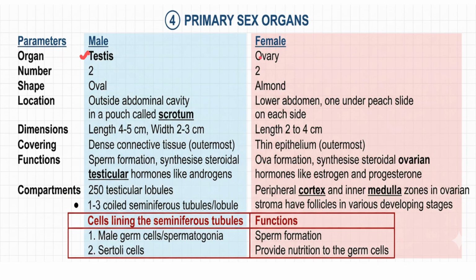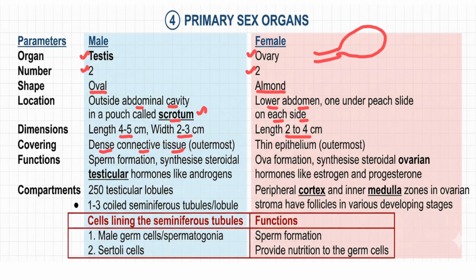Yes. So now we have seen the organ. In case of male it is testis, in case of female it is ovary. So this is a paired structure, and this is also a paired structure. Testis is oval shaped, whereas the female ovary is going to be almond shaped. So it is going to be present like this. Then outside the abdominal cavity it will be present in a pouch called scrotum. Why it is present, we have already seen. Whereas the female ovary location is the lower abdomen, one on each side of the lower abdomen. Dimensions are given in NCERT. Length is 4 to 5, width is 2 to 3 cm. Female ovary length is 2 to 4 cm.